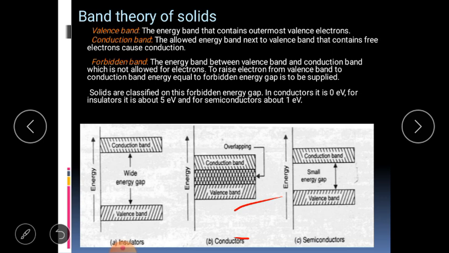On the other hand, in the case of insulators, there is an energy gap of the order of 5 electron volt. To overcome this energy and jump from the valence band to the conduction band is not possible for insulators, and therefore they have no conductivity. Between these, there exists the situation of an energy band gap of the order of 1 electron